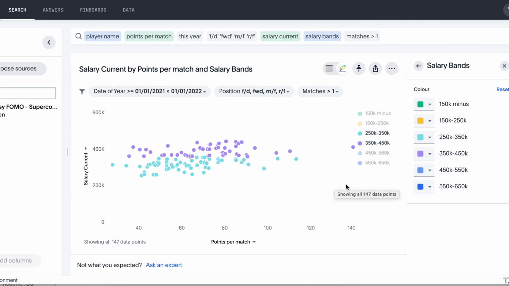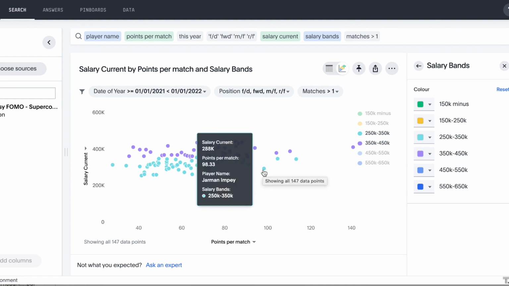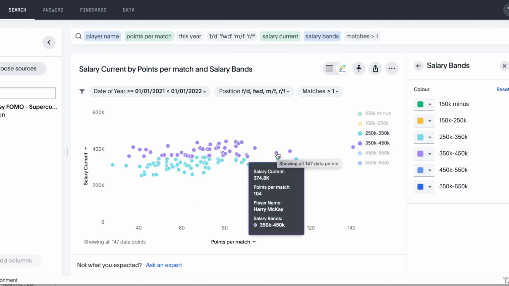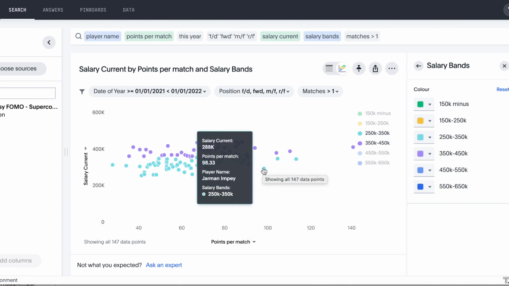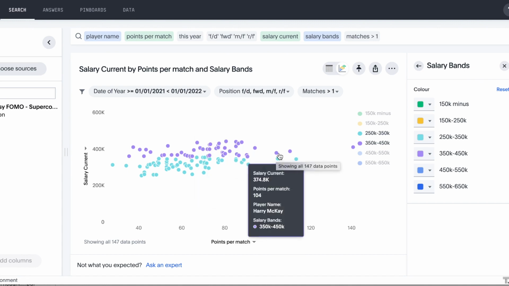So this is potentially an opportunity that we could go with a lower priced player. We can see here that Jarman Impey is currently at $288,000 for his current salary, and the points per match is 98.33. Whereas if we were looking at, say, Harry Mackay, we're saving nearly $80,000 for not that much difference in the points per average, 98 versus 104.